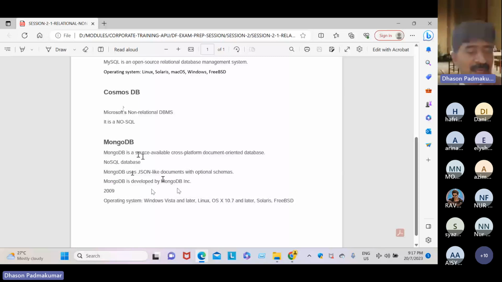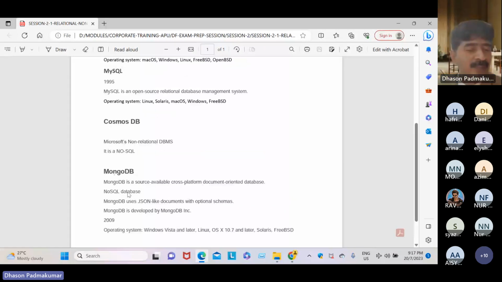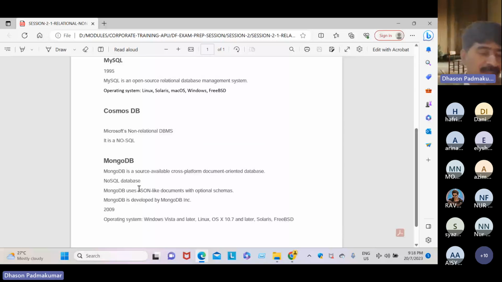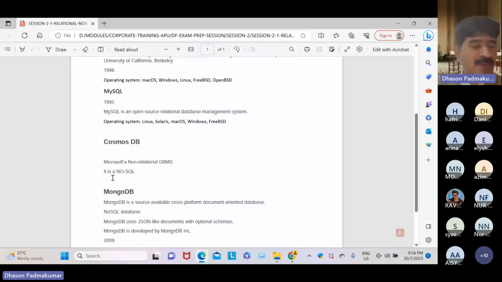It uses JSON schemas, and it is documentation oriented. To keep Instagram data, Twitter data, and Facebook data, MongoDB is very good, to keep the data in document format. Unstructured data, semi-structured data, you can keep it. And Cosmos too, semi-structured data you can keep.